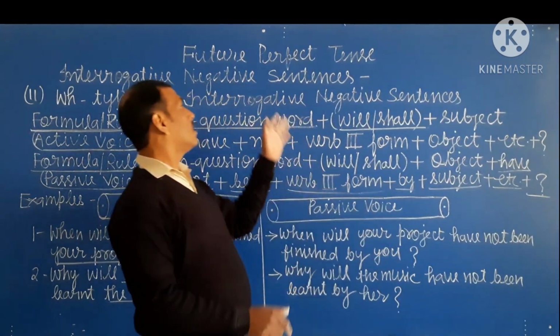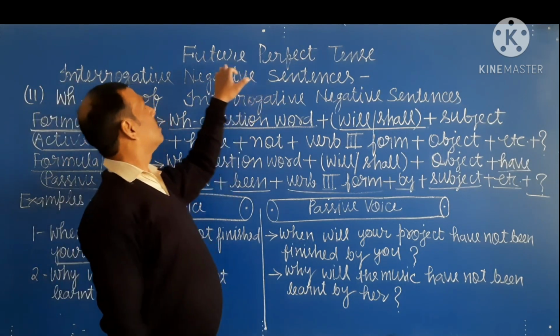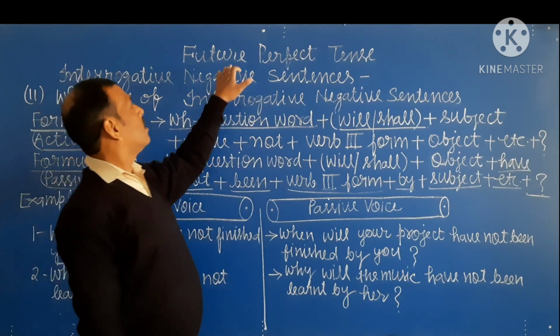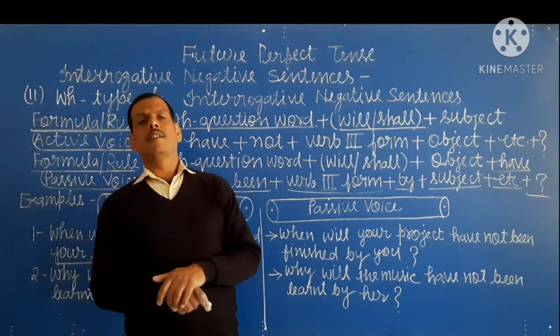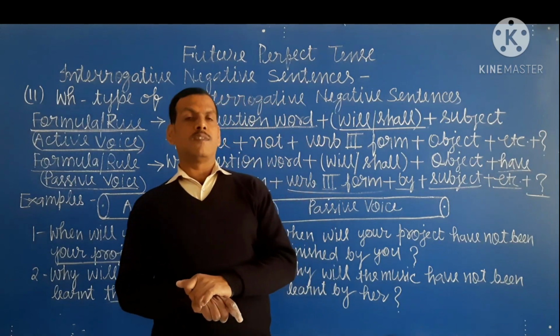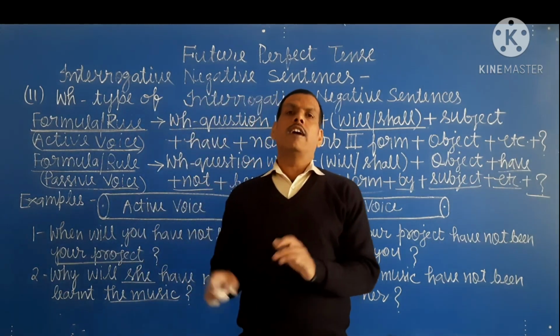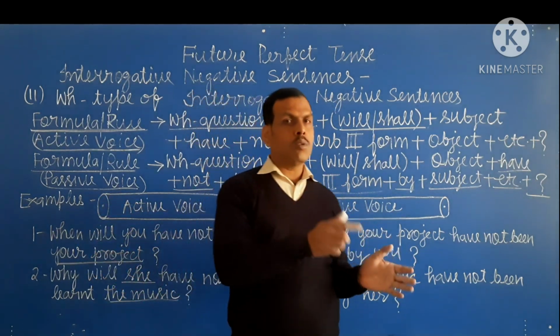And so student, this is the last tense, future perfect tense, and after that we will study some special sentences and how to convert those sentences into passive voice.